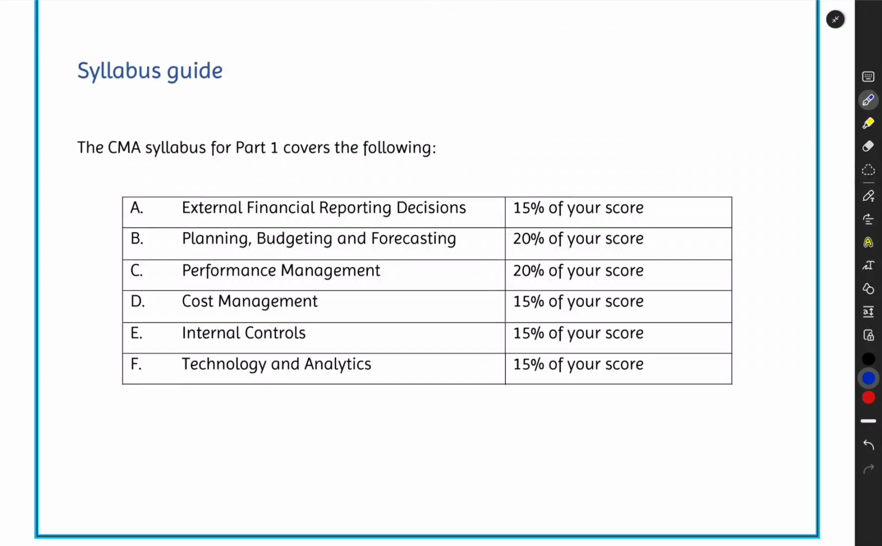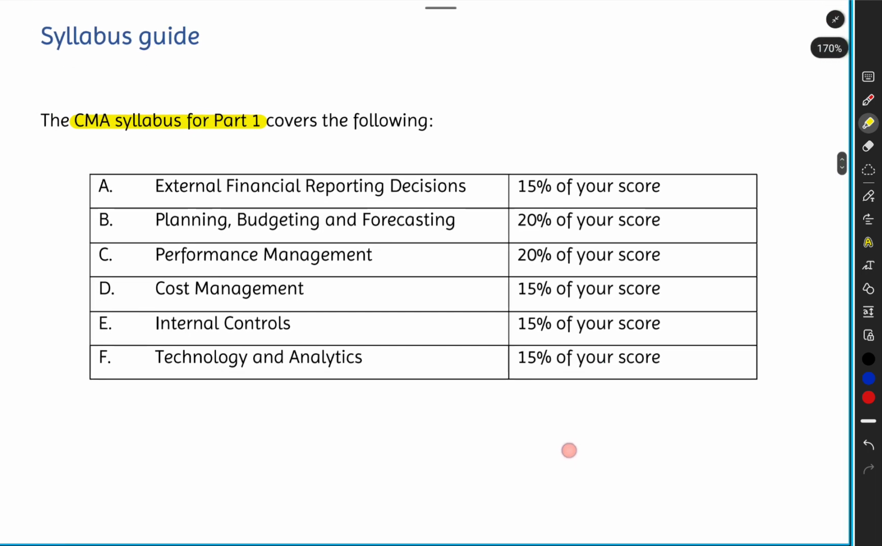So moving on to our next part before we start the syllabus, that is understanding the syllabus guide. Your CMA Part 1 examination is actually split into 6 sections. CMA syllabus for Part 1 covers 6 sections. What are those 6 sections, sir? Section A to Section F. Now each section along with the scores are given on your screen. Let me explain one by one.